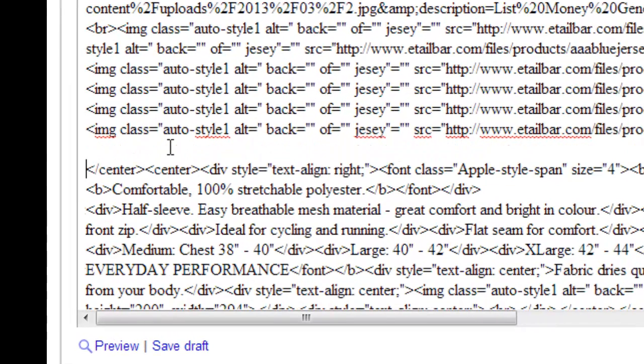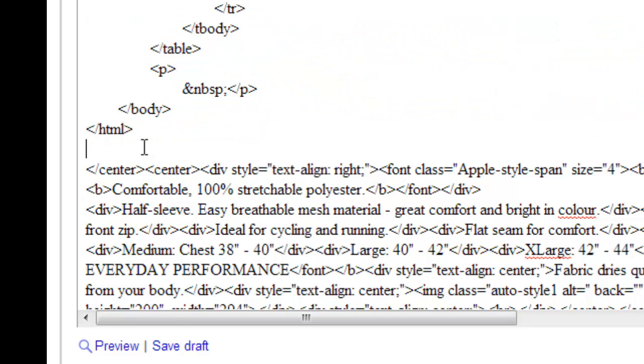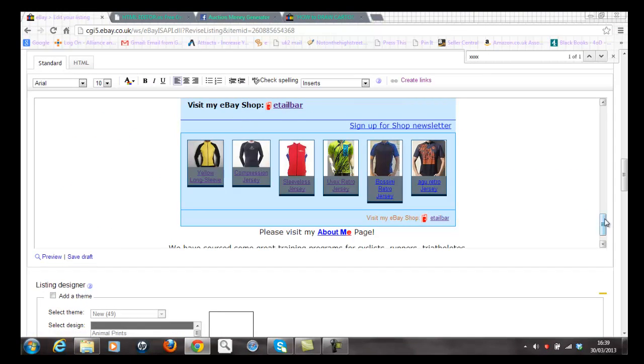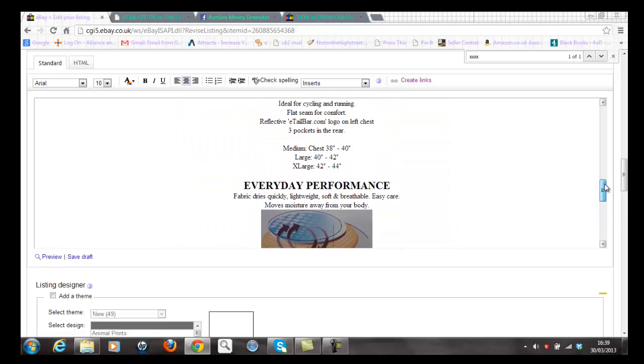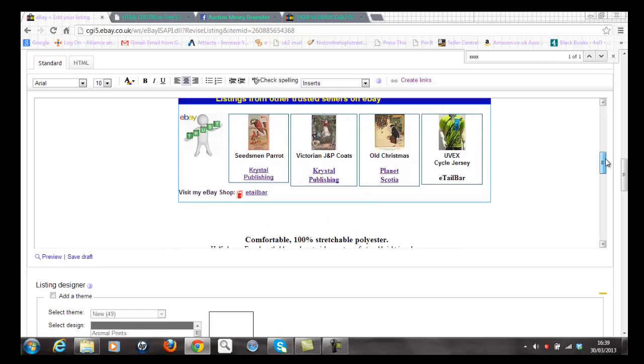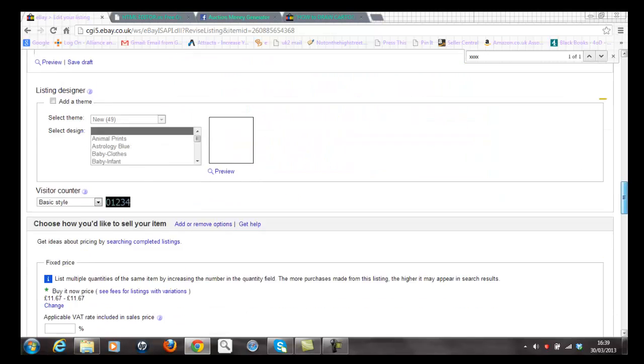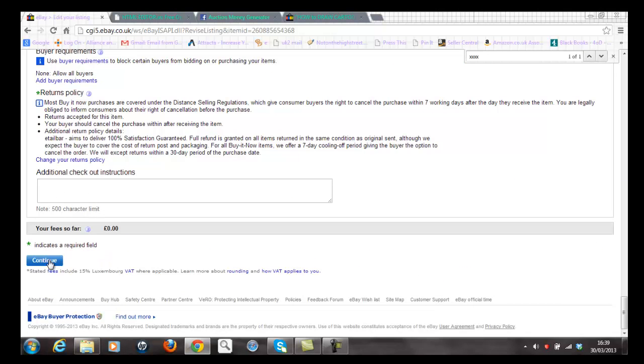I'll just create some space by clicking enter a couple of times, move the cursor back up to here, and then if I go Control V, it's now placed the links box exactly where I want. So let's see what's happened. Click on standard, and let's move the page up to see what's happened. And hopefully I've got success, and there you go. Looks good to me. I'll just get rid of the X's. And then I'll save this. I'll go down to the bottom, click on continue,